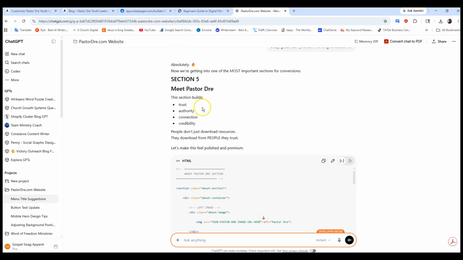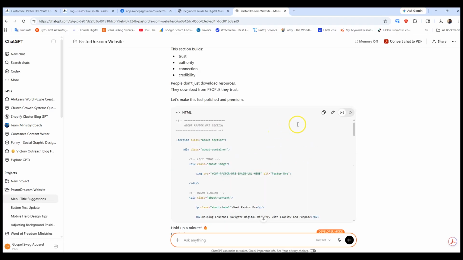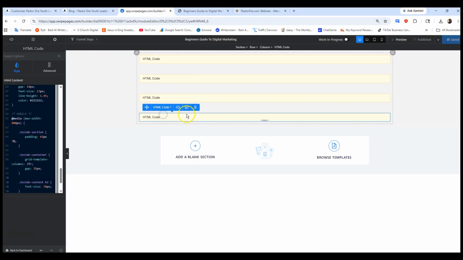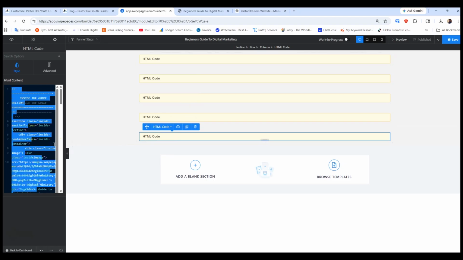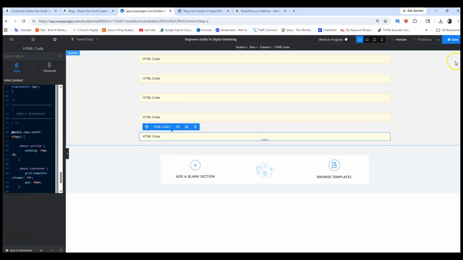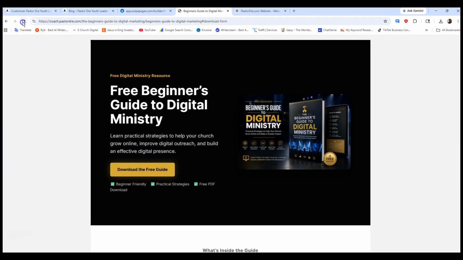This section builds trust, authority, connection, credibility. Okay, so let's go here. I'm going to copy that HTML. I'm going to duplicate this section, click in that area, Control A, backspace, Control V, and we're going to hit save and publish. All right, let's see what we get.